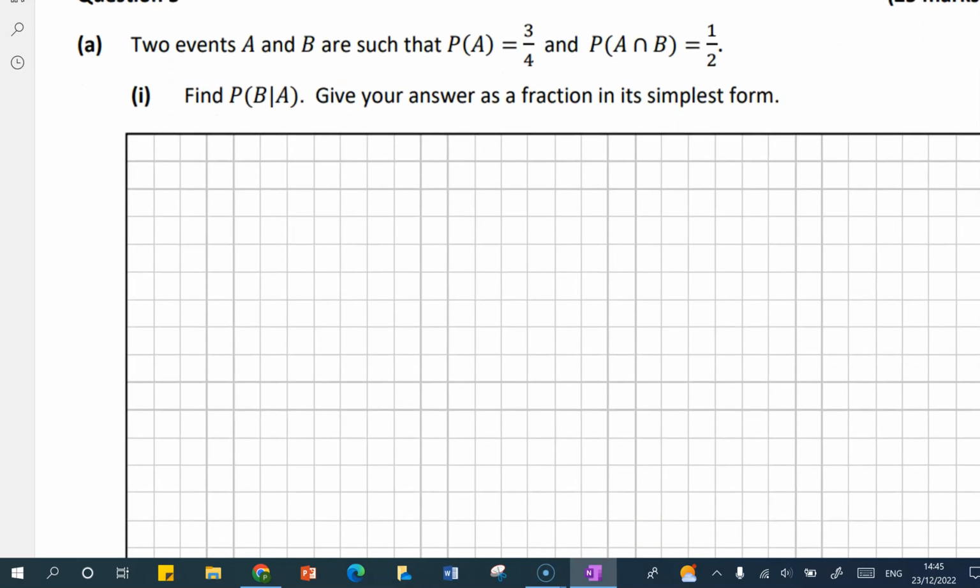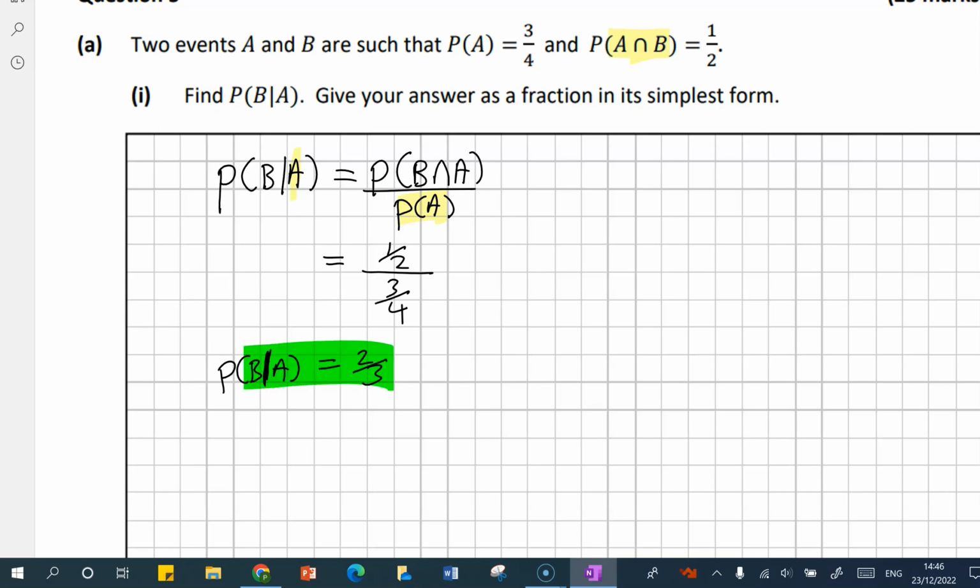So this is just simply a formula. The probability of B given A is the probability of B intersection A, which is the same as A intersection B, all over the probability of A. The second letter is always the one underneath the line. Just fill in that the probability of B given A is 2/3.